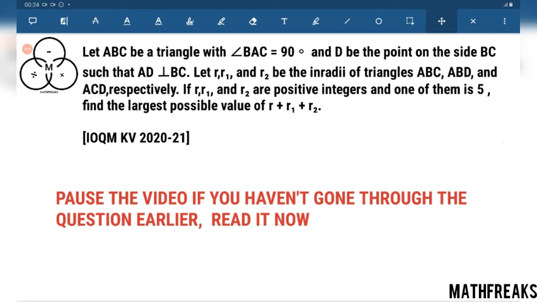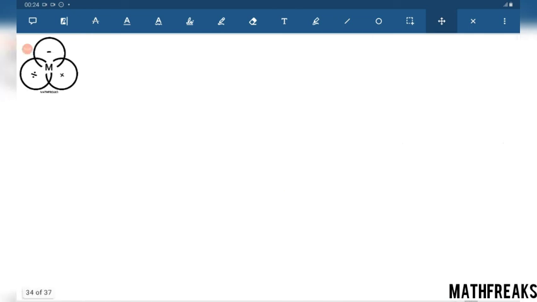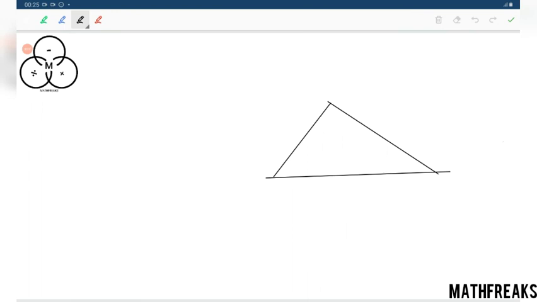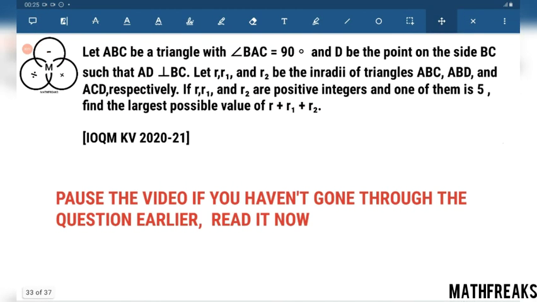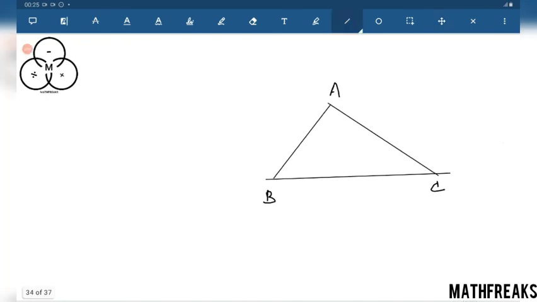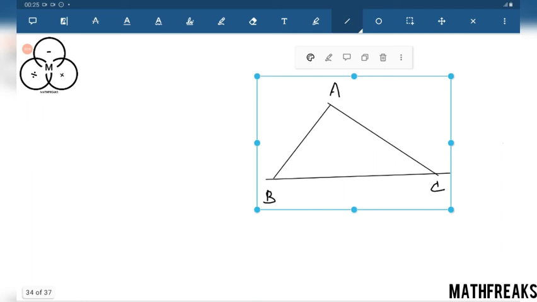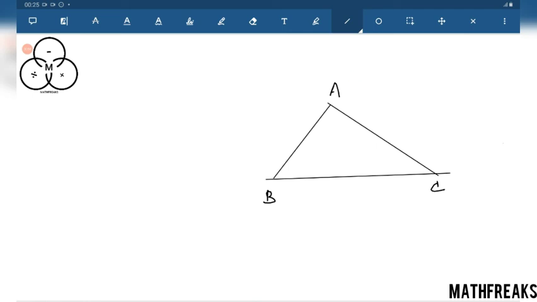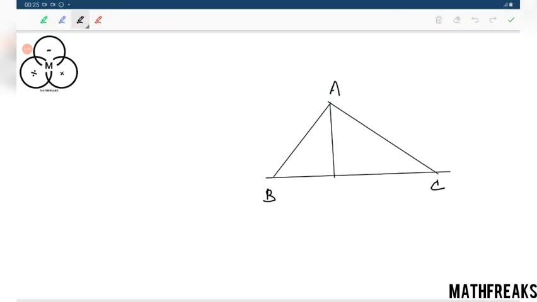ABC is a triangle with angle BAC equal to 90 degrees. D is the point on the side BC such that AD is perpendicular to BC.